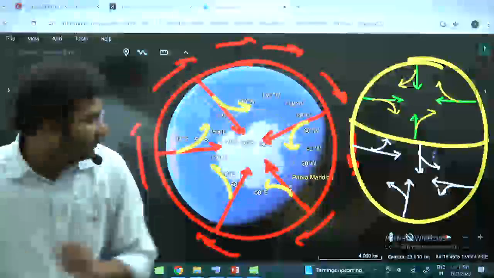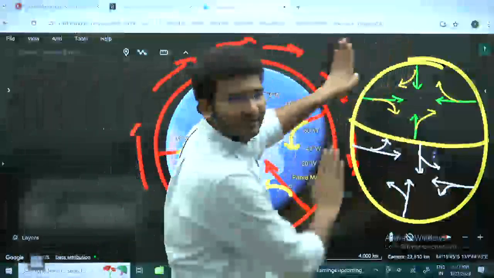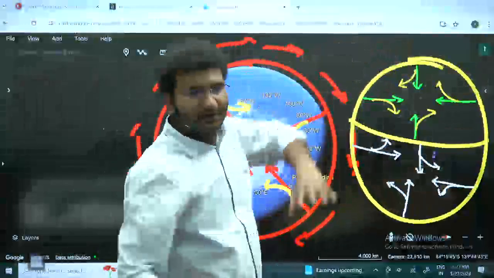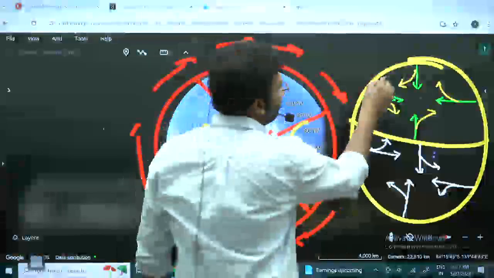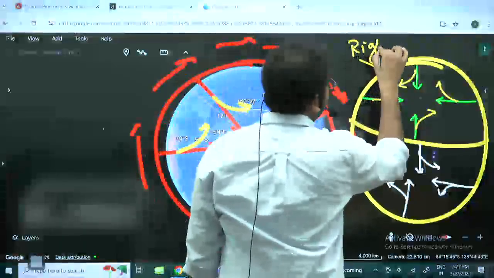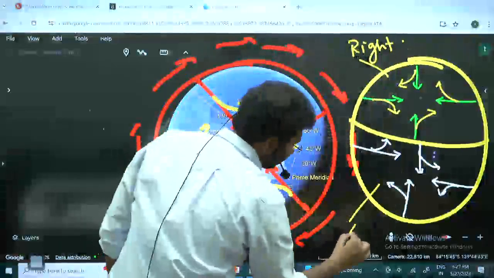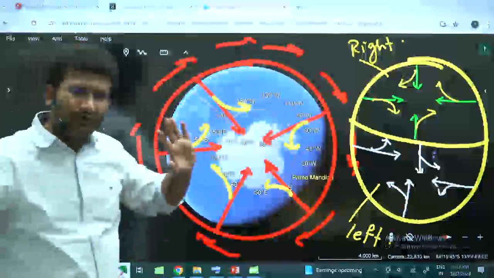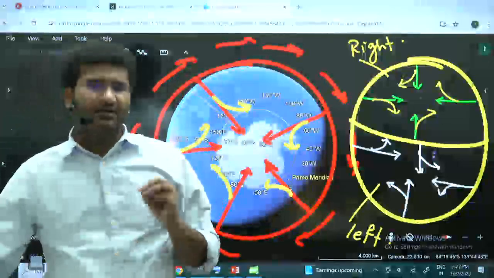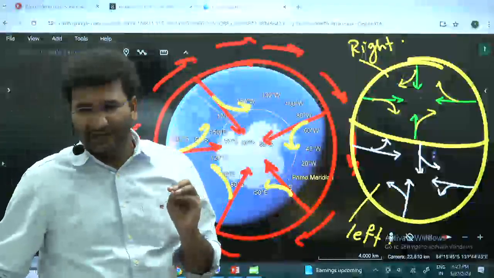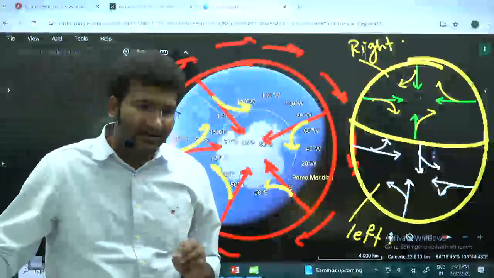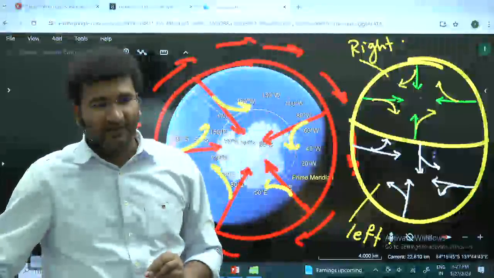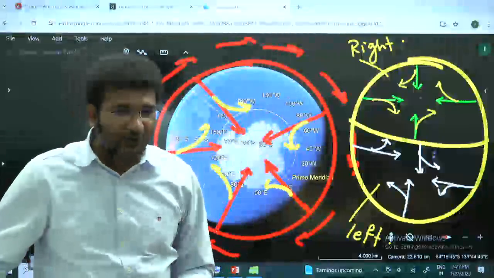Right? If suppose it is moving in this direction, it will deflect towards its right. It is moving in this direction, it will deflect towards its right. In the northern hemisphere, deflection is towards right. Southern hemisphere, towards left. I know this is a little difficult for you to imagine, but trust me, in the last 55 years UPSC has never asked to explain Coriolis force. Okay? They might ask you what are the impacts of the Coriolis force.